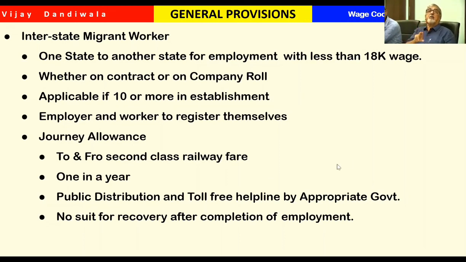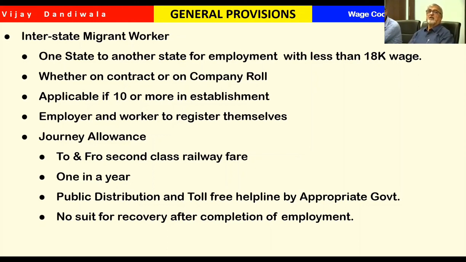All these came in after this corona pandemic, because there were many problems, so this was included a little later. This should be given in one year. Apart from that, for the contractor there are public distribution, ration card, and toll free number provisions, all of which the contractor has to comply with.